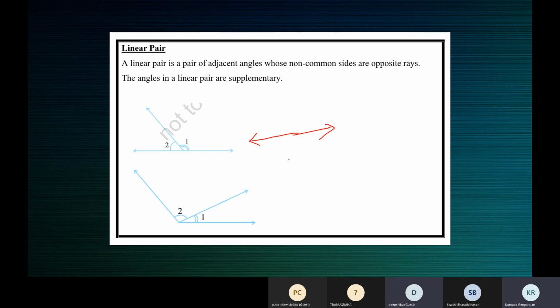And their non-common arms must be opposite rays. Swati, repeat. Ma'am, for a linear pair, the angles should be adjacent, and their non-common sides should be opposite rays, and those form the sum as 180, or supplementary, ma'am. Fine.